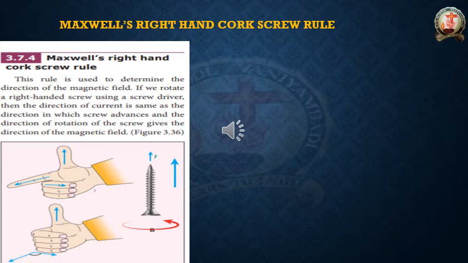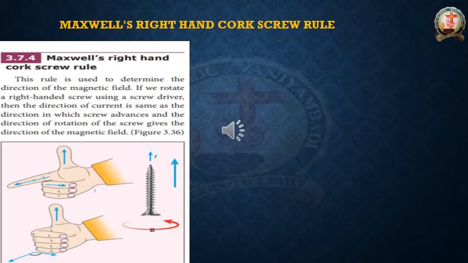This rule is used to determine the direction of magnetic field. If we rotate a right-handed screw using a screwdriver, then the direction of current is the same as the direction in which the screw advances.